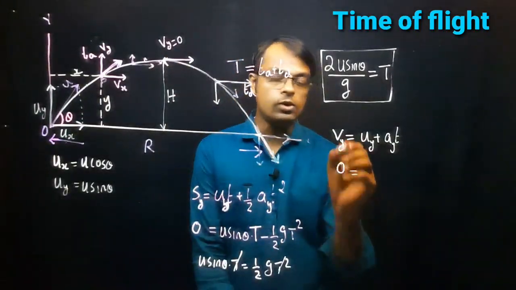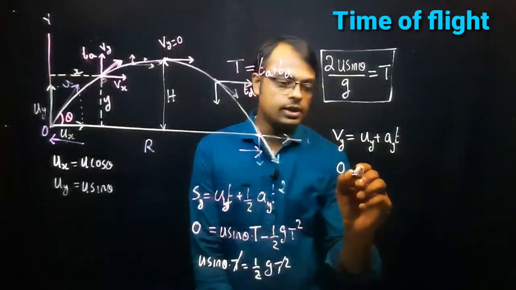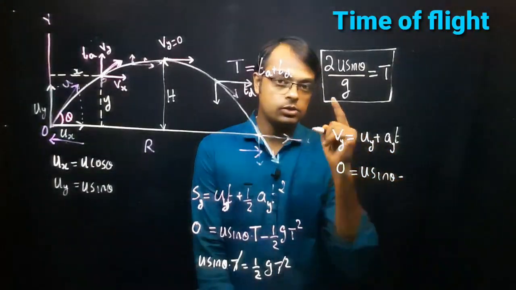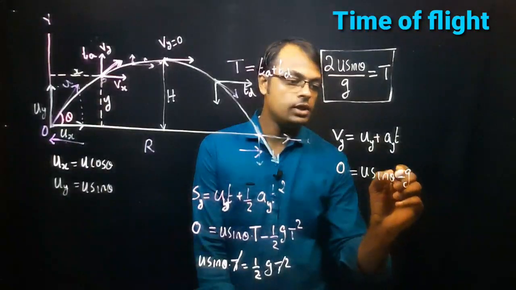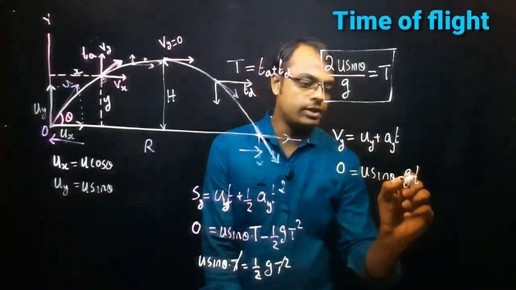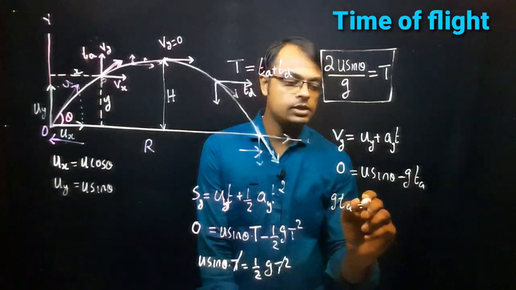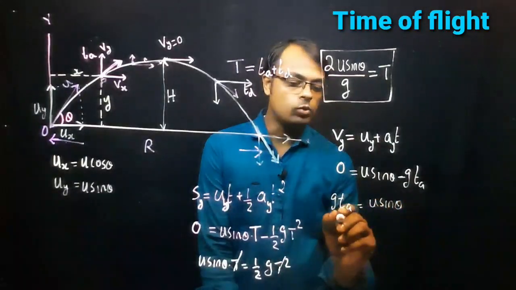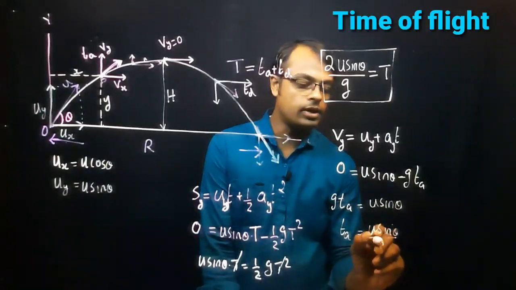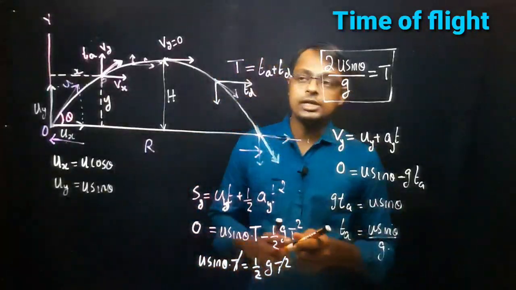So we can write 0 is equal to the initial velocity Uy, that is u sin theta, plus Ay, the acceleration due to gravity, so it becomes minus g into t. What is t here? We are taking from O to this point, so it is the time of ascent. So g t a is equal to u sin theta. The time of ascent is equal to u sin theta divided by g. So what is the time of descent?